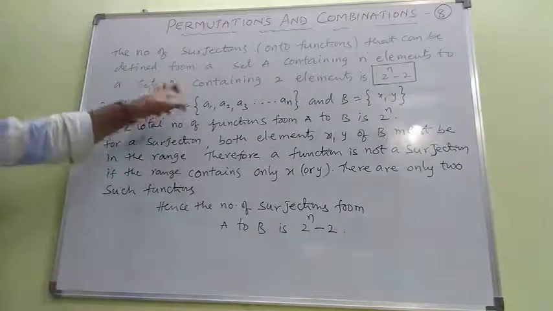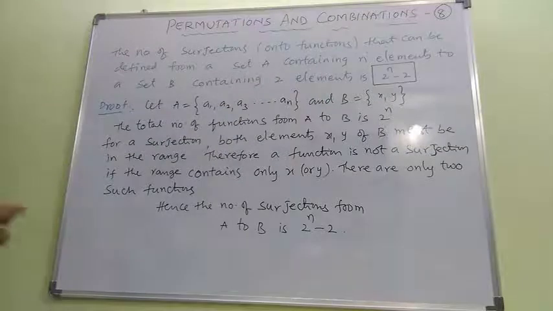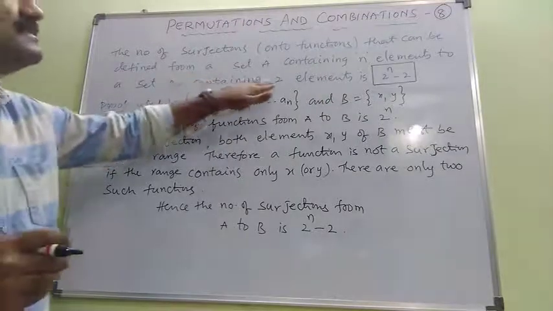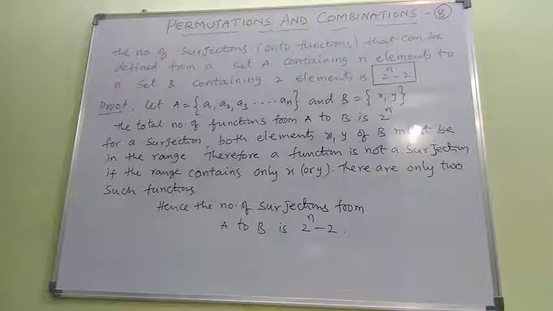That too, if the second set must contain two elements, the formula is 2 to the power of n minus 2. If the second set contains 3, the formula becomes 3 to the power of n minus 3. Now look at the explanation for this statement.